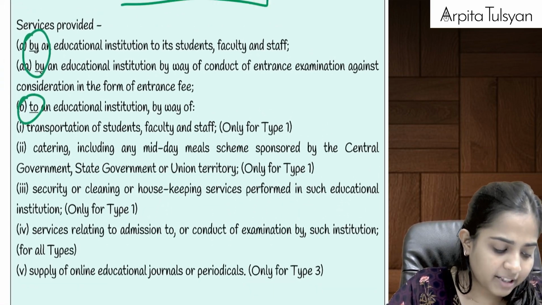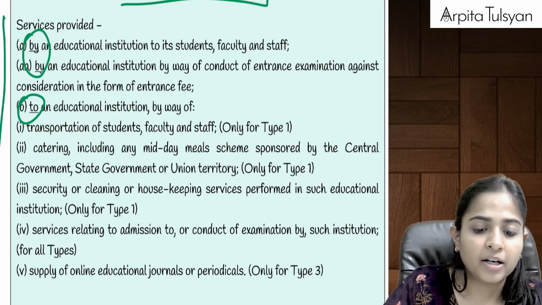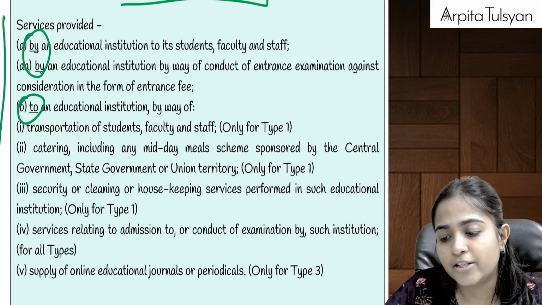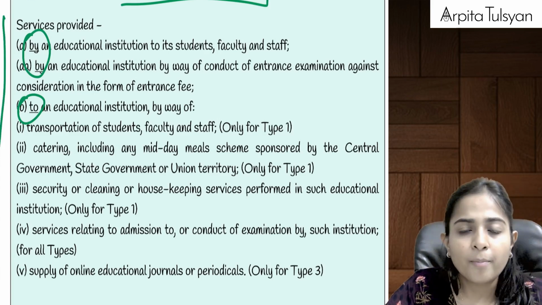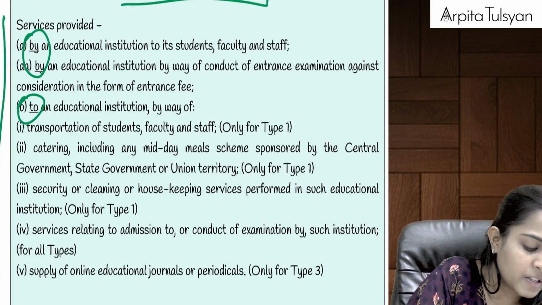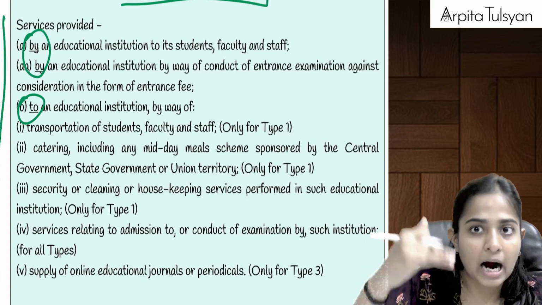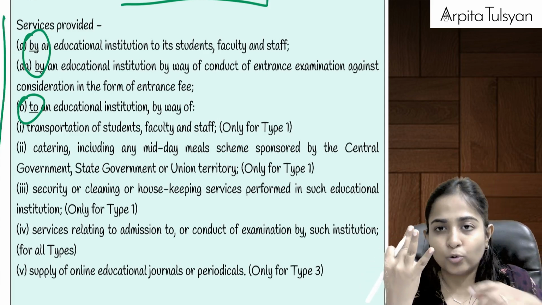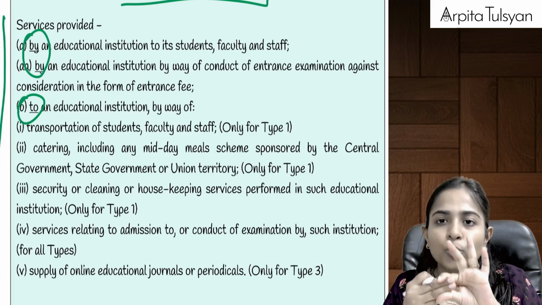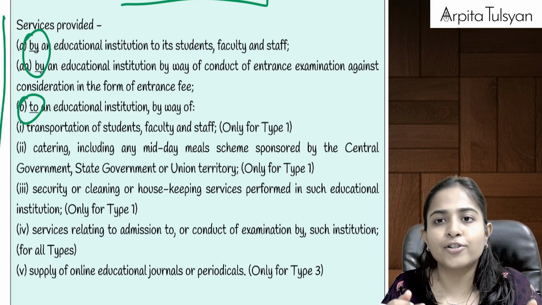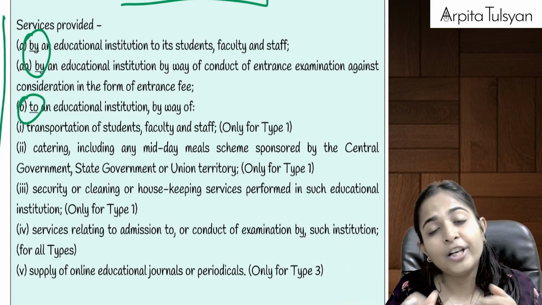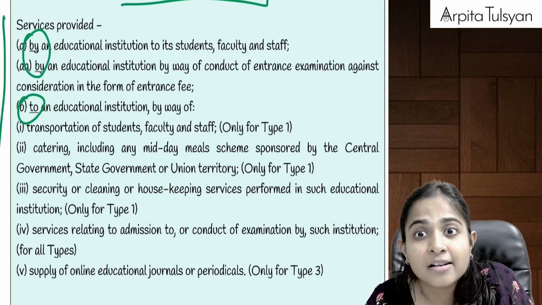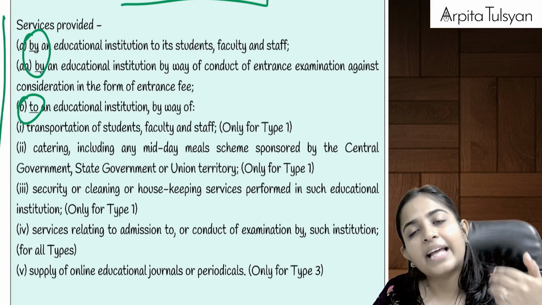Right? Okay, then after that, going on to the next very important part, about educational institution services which are exempted from GST. Let's try to understand that. Services provided by the above educational institution to its students, to its faculty, and to its staff. Let's say the educational institution is providing educational services to its students, fully exempted from GST. It is providing training services to its faculty, on how to teach students. Even that is totally exempt from GST.